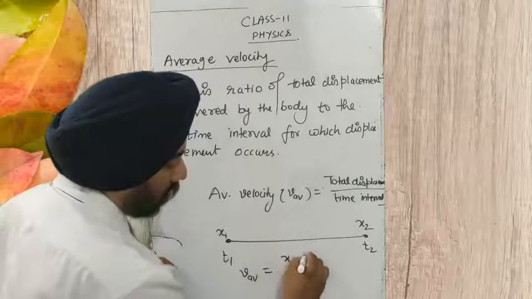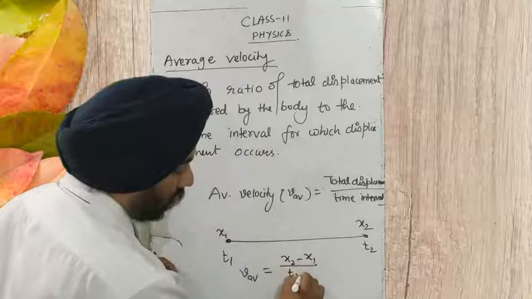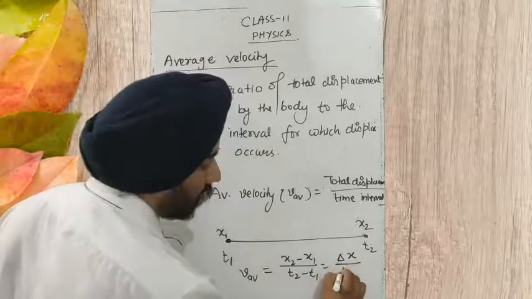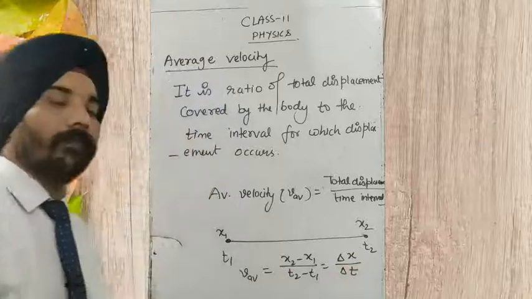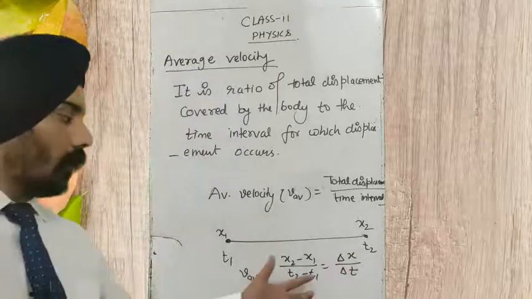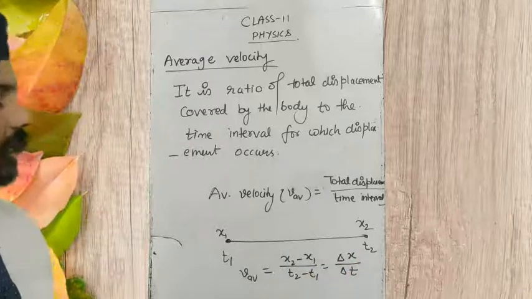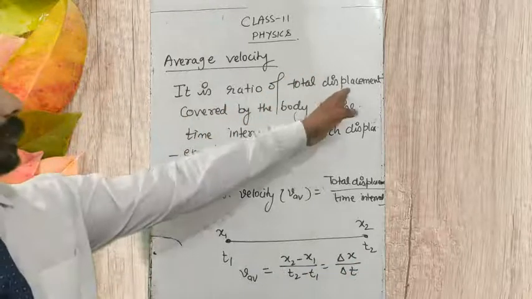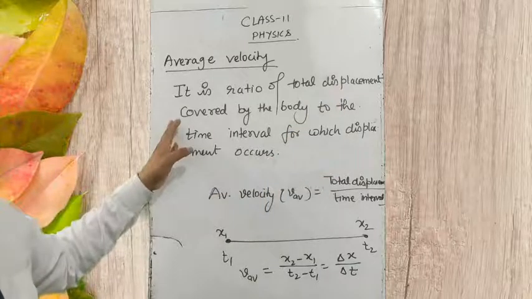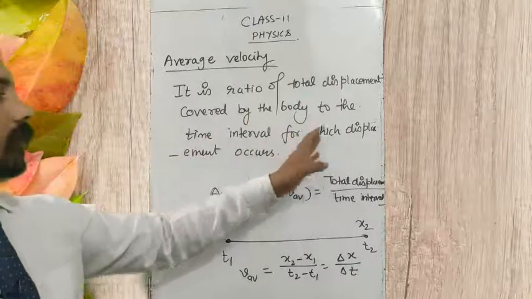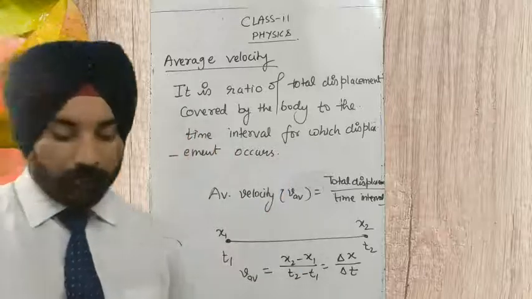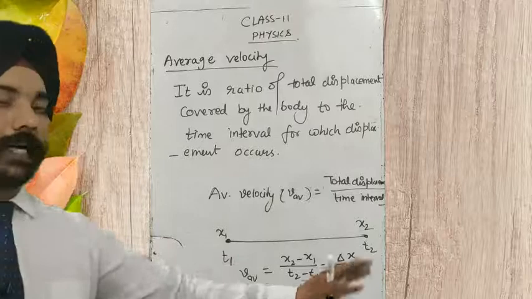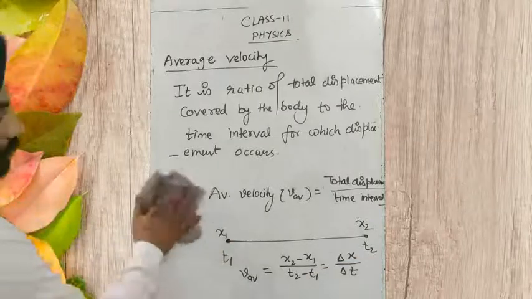That is x2 minus x1 upon t2 minus t1, and here we can simply write it as delta x upon delta t. So this is how we write the mathematical expression for average velocity. It is the ratio of total displacement covered by the body to the time interval for which the displacement occurs. Okay, is that clear, students? And this is how we write the average velocity.